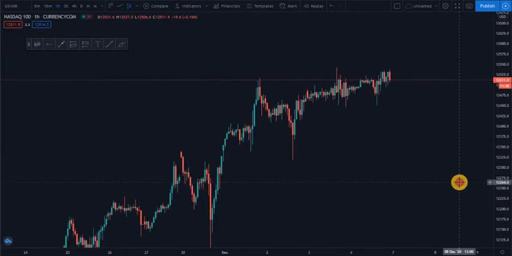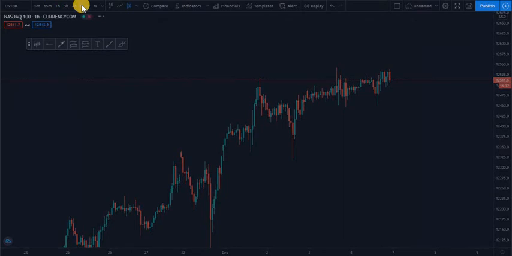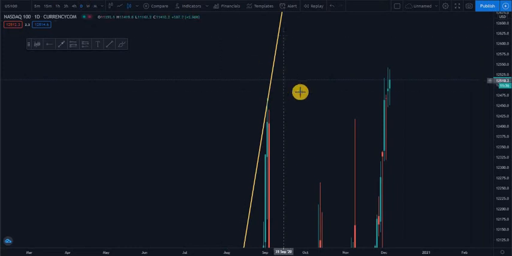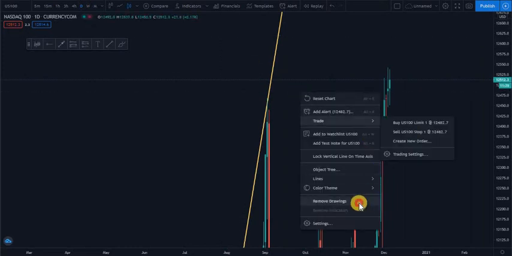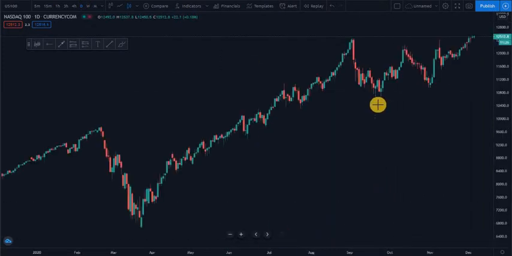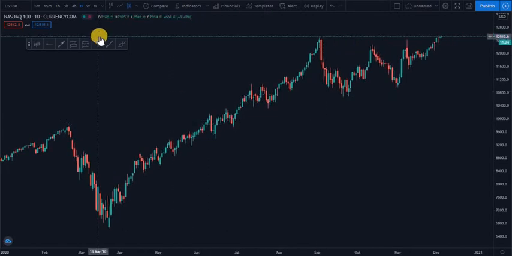So let's get to it, guys, without further ado, without wasting any time. What I basically do is go to the daily chart. When I get to daily, let me remove all the drawings. I don't waste time. Let's observe here.